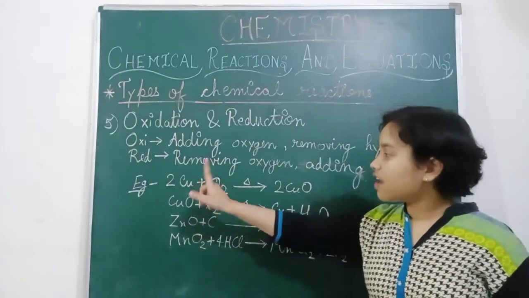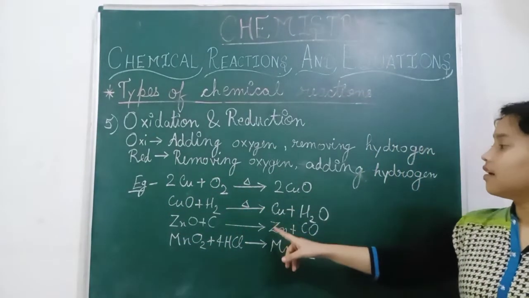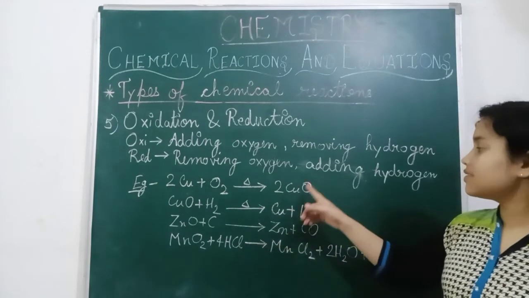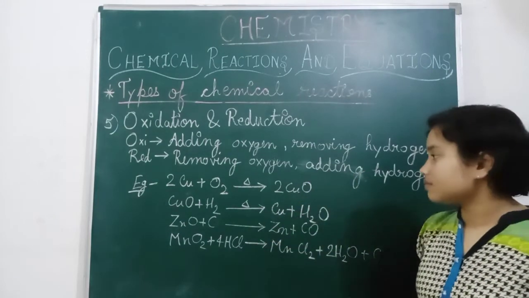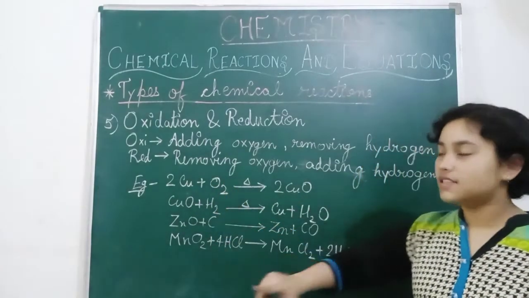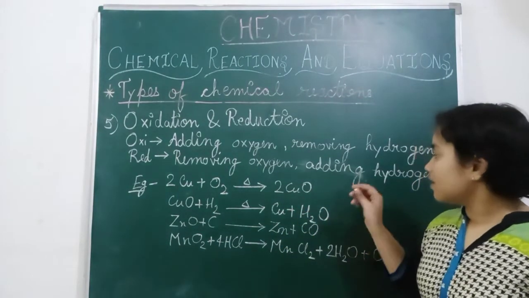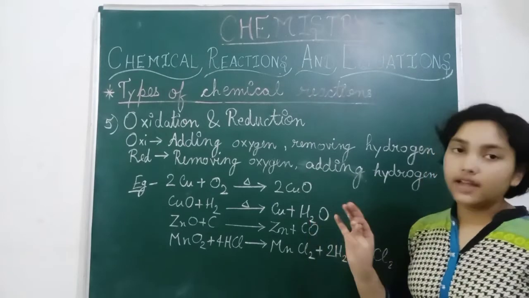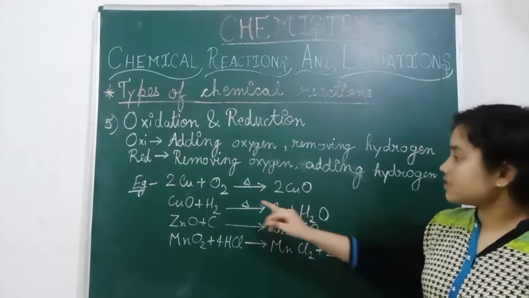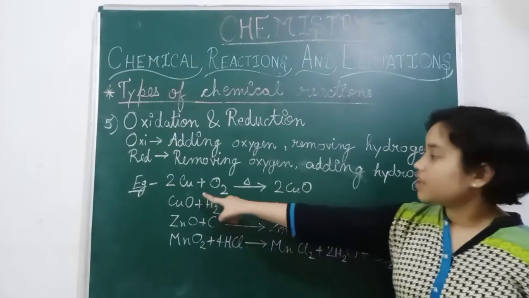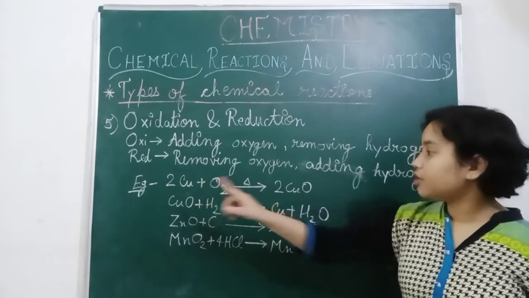So an example is 2Cu plus O2, when heated together, gives 2CuO. Now copper and oxygen are combined together to form copper oxide. So this is the adding of oxygen, meaning oxygen is added to copper.